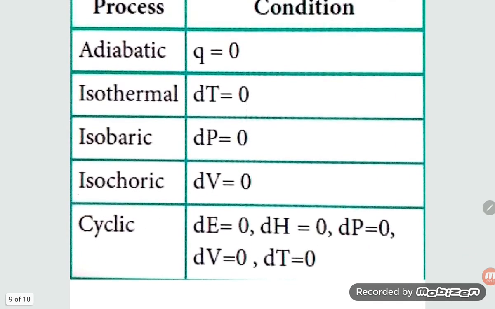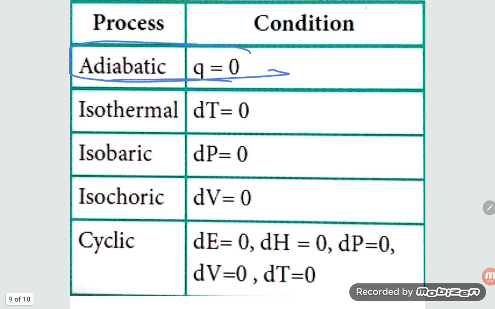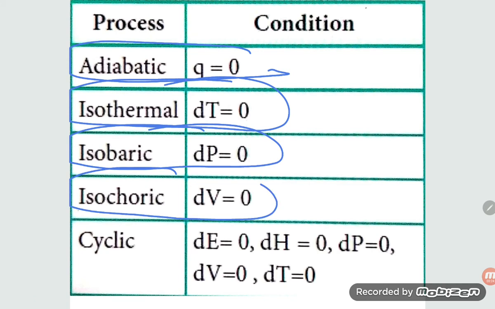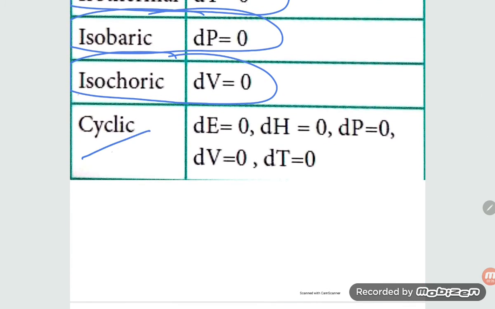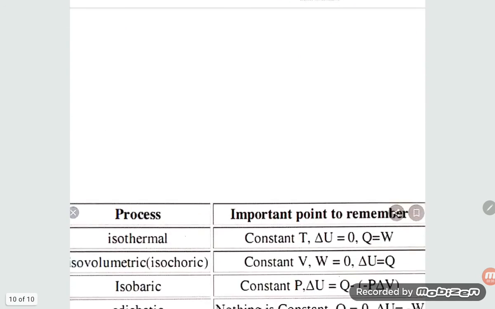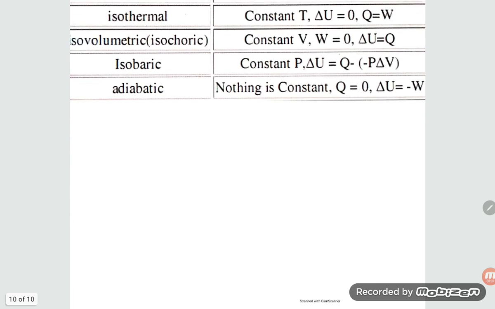Okay, so in adiabatic process, q is equal to 0, isothermal T is equal to 0, isobaric P is equal to 0, isochoric V is equal to 0, and if it is a cyclic process, then delta U is 0, delta H 0, delta P 0, delta V 0, and delta T 0, everything is 0. So this is all about the isochoric process.